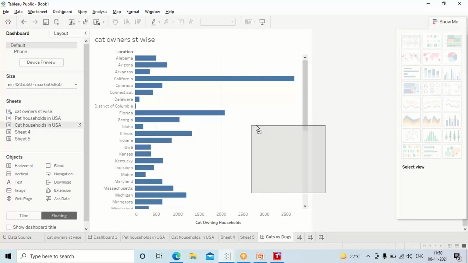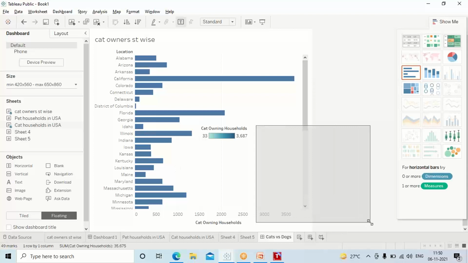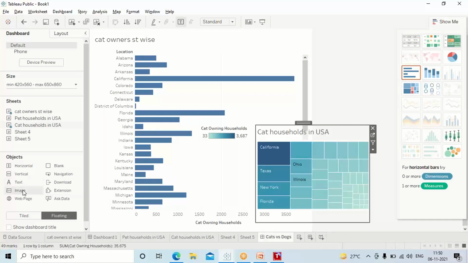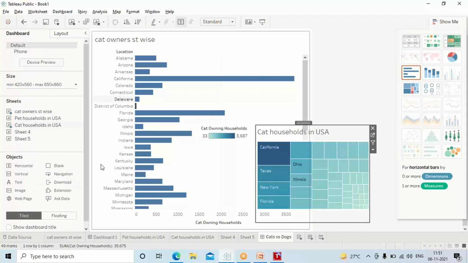See, what is floating? You can have multiple things on one, just to make it more interactive and interesting. That's it. You can also expand the figure however you want. You can add any text, any image, any web page, or any kind of icons here. Are we getting this, guys? What I'm doing? Yes. So you'll create multiple dashboards and multiple sheets in Tableau.